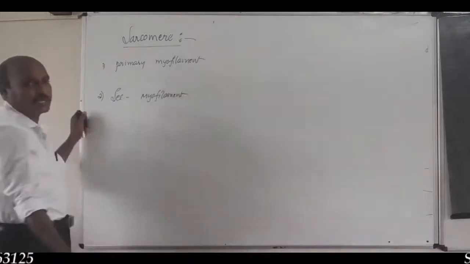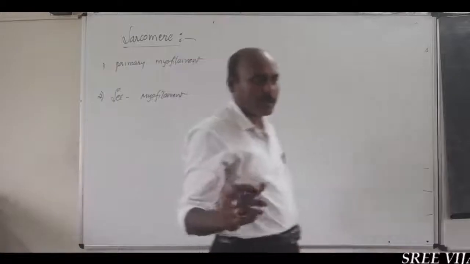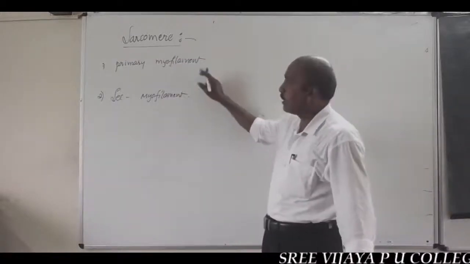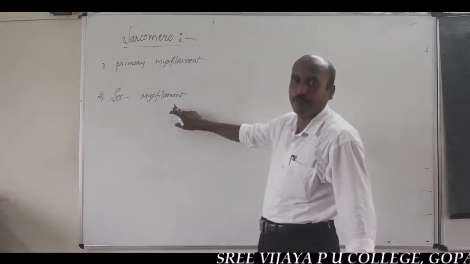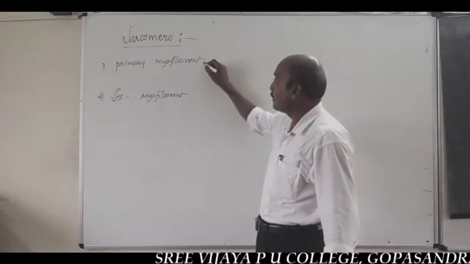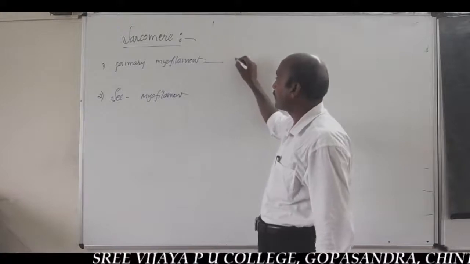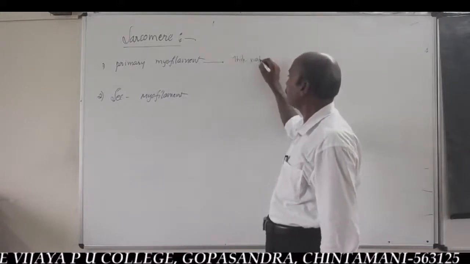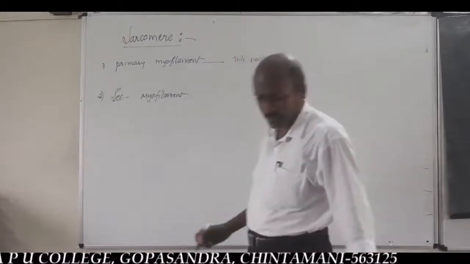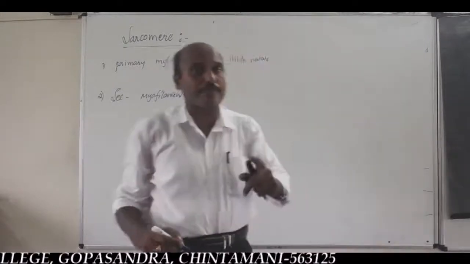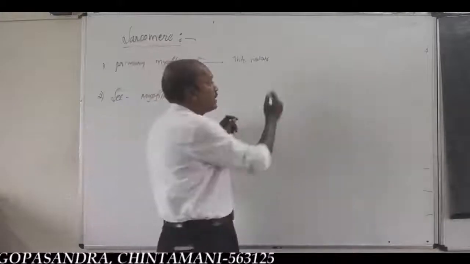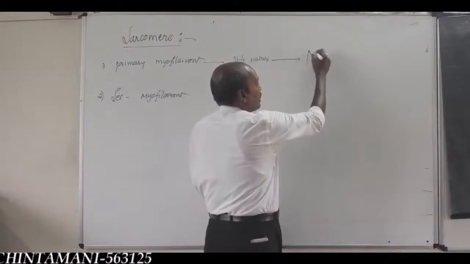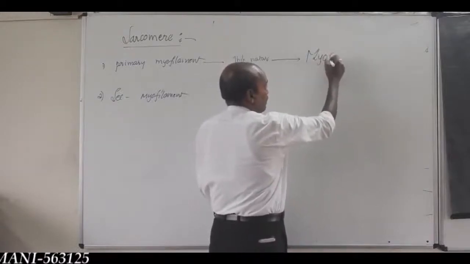You should remember this statement. Each sarcomere is made up of two myofilaments, primary and secondary myofilaments. The primary myofilament is thick in nature and made up of a protein called myosin.